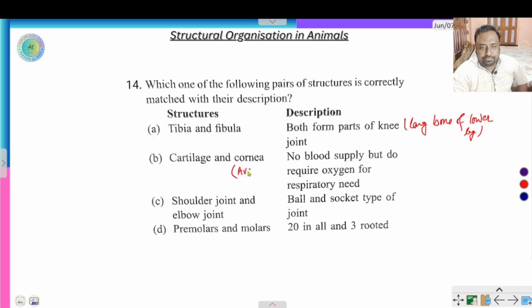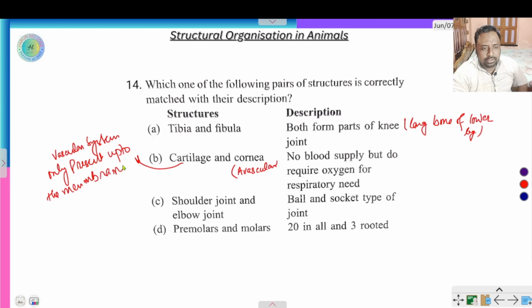Cornea is avascular, but in case of cartilage, the vascular system is only present up to the membrane, the perichondrium, not in the matrix.